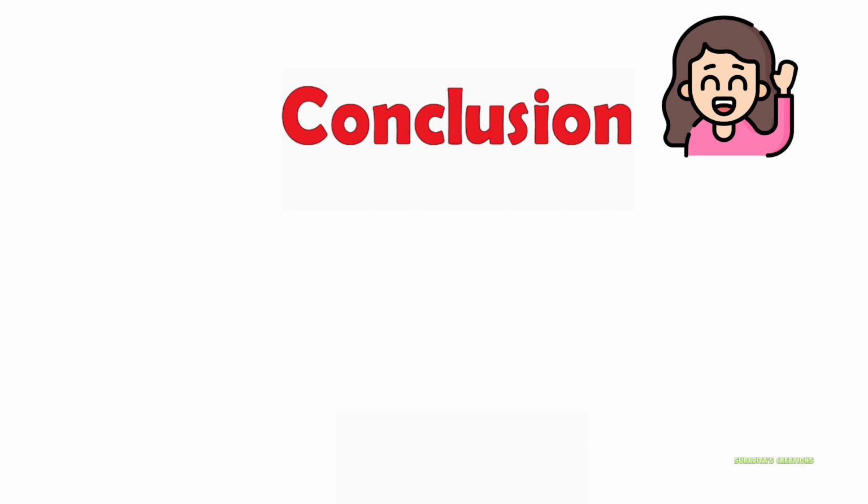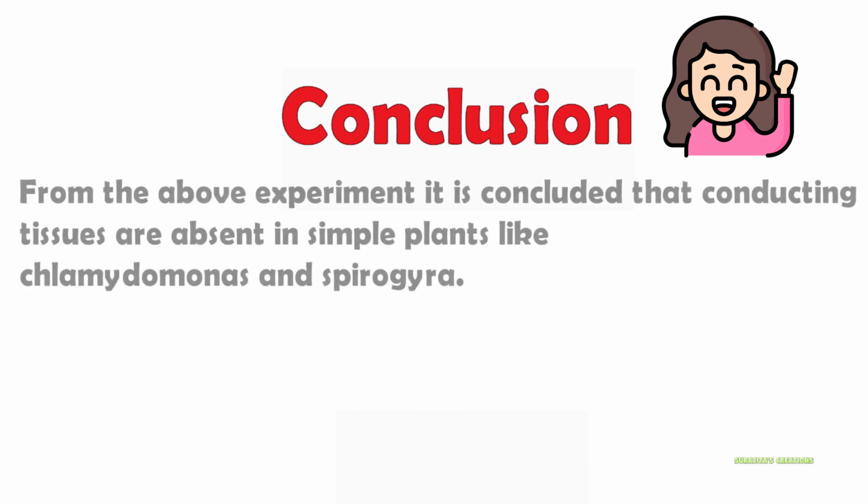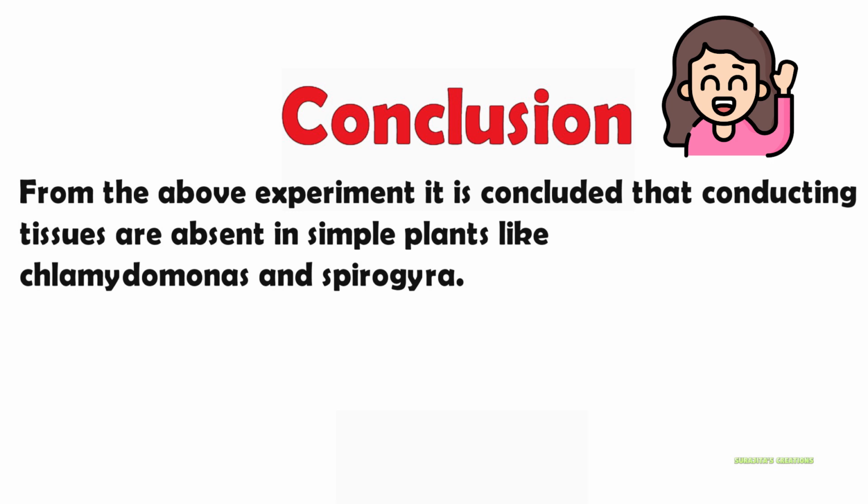Conclusion. From the above experiment, it is concluded that conducting tissues are absent in simple plants like Chlamydomonas, which is unicellular, and Spirogyra, that is multicellular.